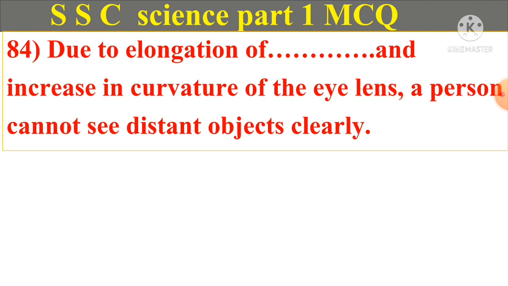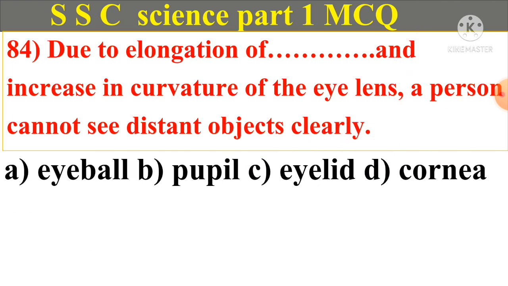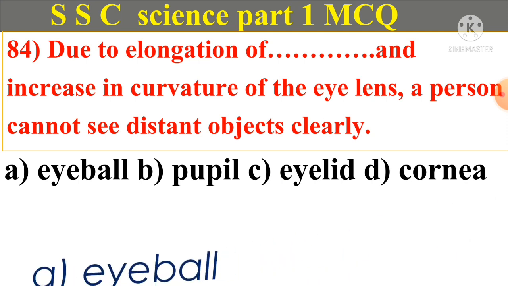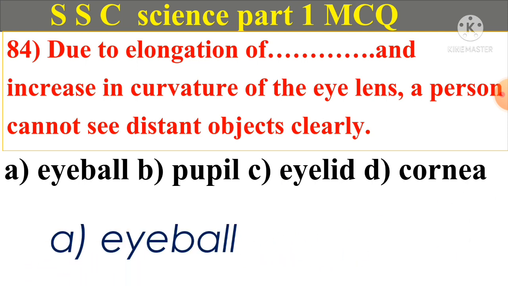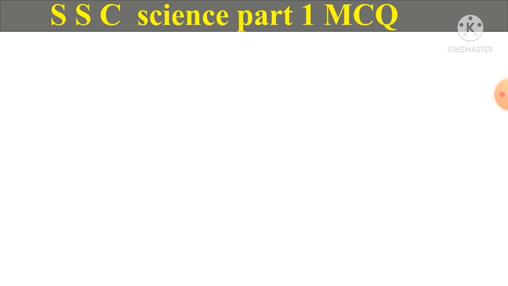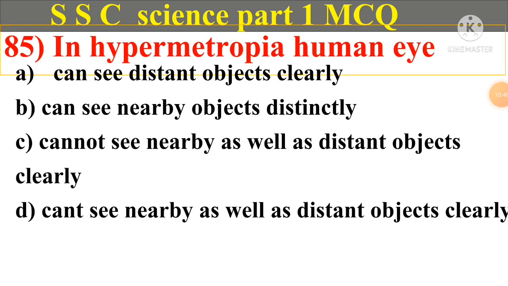Question number 84. Due to elongation of and increase in curvature of the eye lens, a person cannot see distant objects clearly. A. Eyeball, B. Pupil, C. Eyelid, D. Cornea. And answer is A. Eyeball.